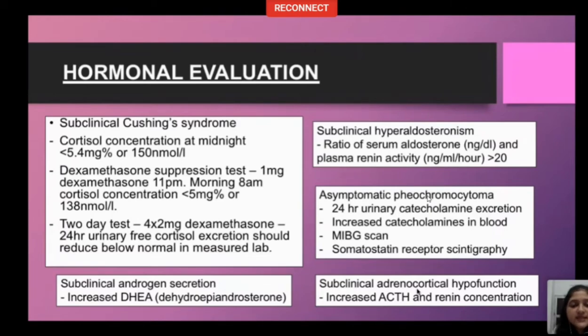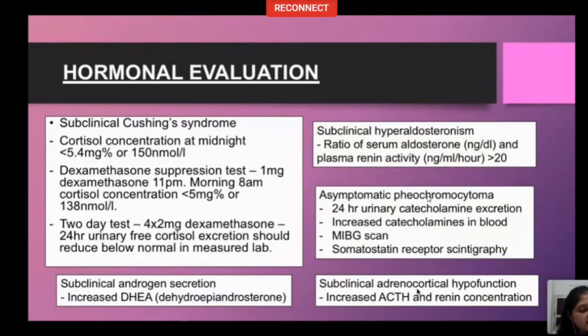Next diagnostic test that we have in our armamentarium to evaluate adrenal adenomas is hormonal evaluation. But why do we need to do it? By definition, adrenal incidentalomas are noted in patients in whom clinical features of adrenal hormone excess are not there.